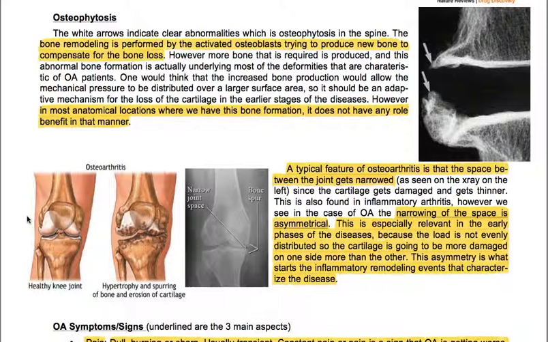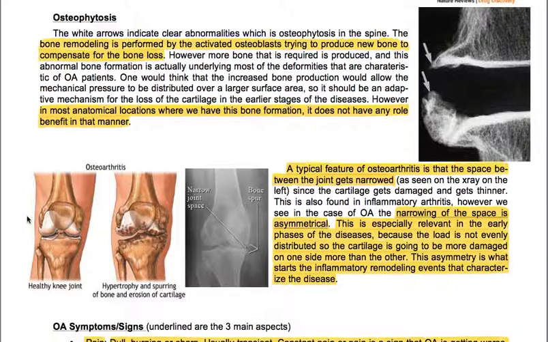One would think that the increased bone production would allow the mechanical pressure to be distributed over a larger surface area, so it should be an adaptive mechanism for the loss of cartilage in the earlier stages of the disease. However, in most anatomical locations where you have this bone formation, it does not have any beneficial role in that manner.